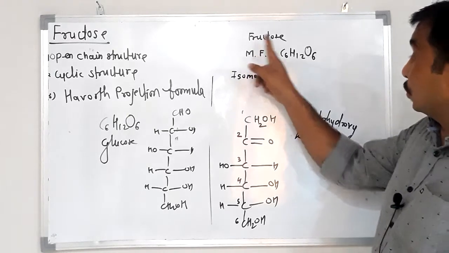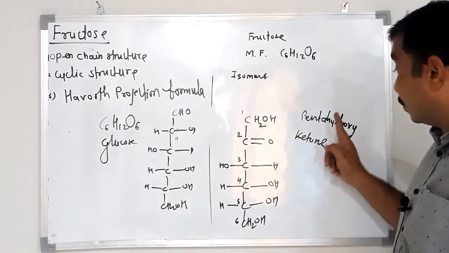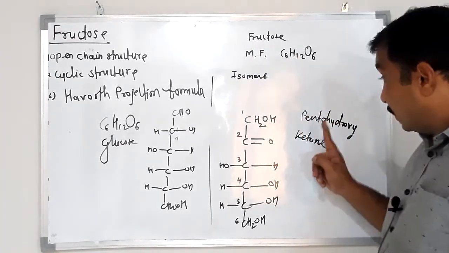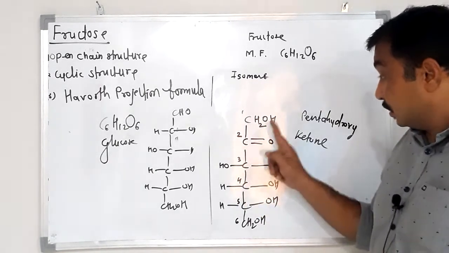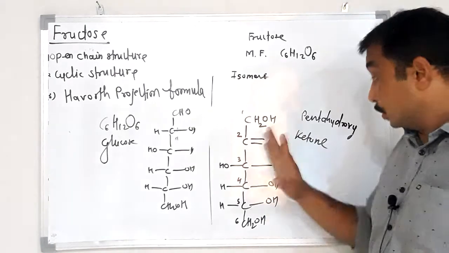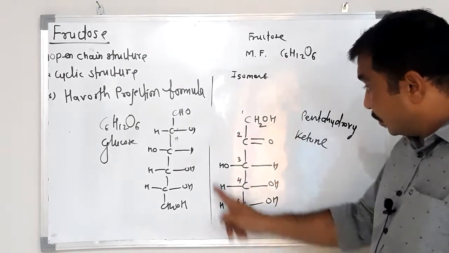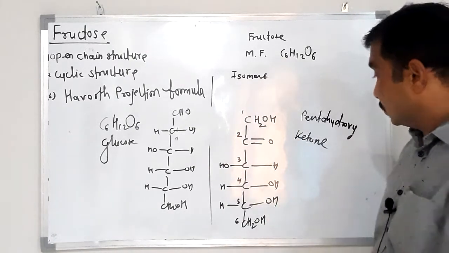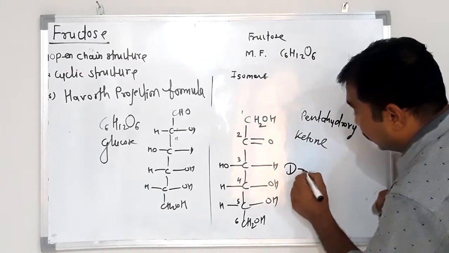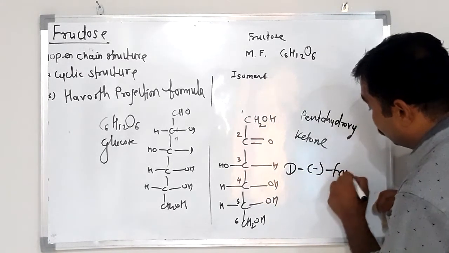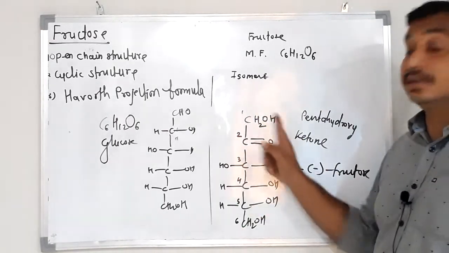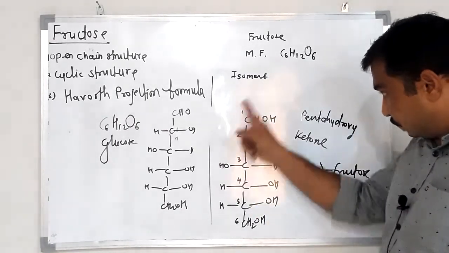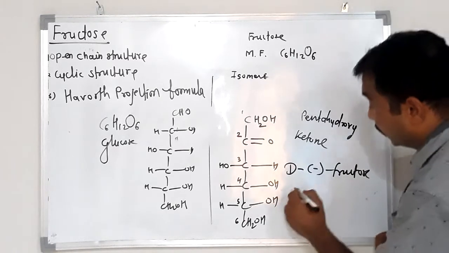So fructose is a pentahydroxy ketone in which carbon number 2 is keto. So this is the open chain structure of fructose, and it is known as D minus fructose. Minus means what? It is levorotatory.